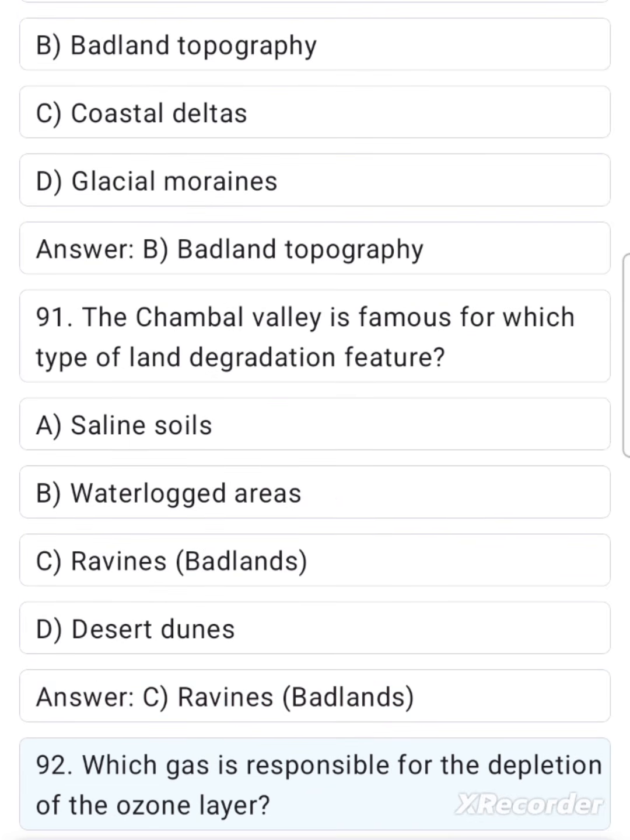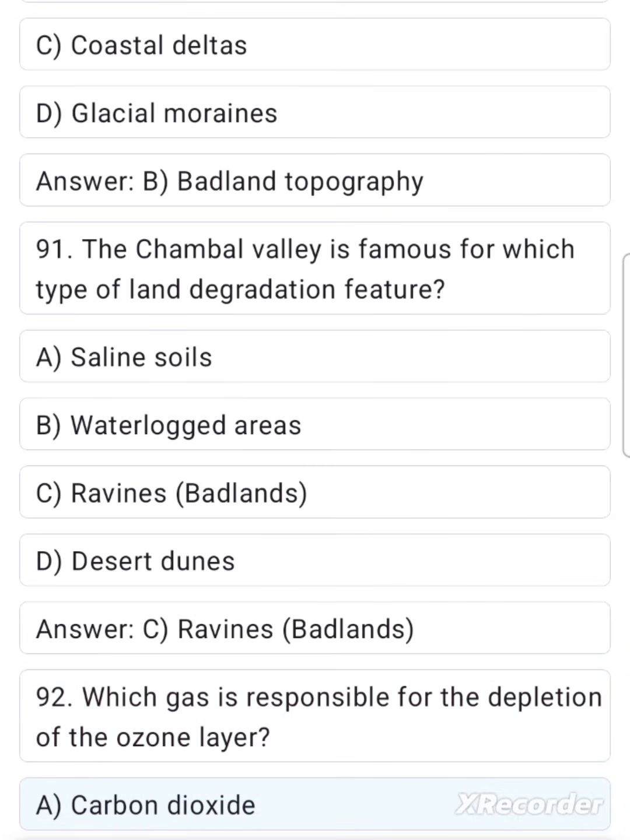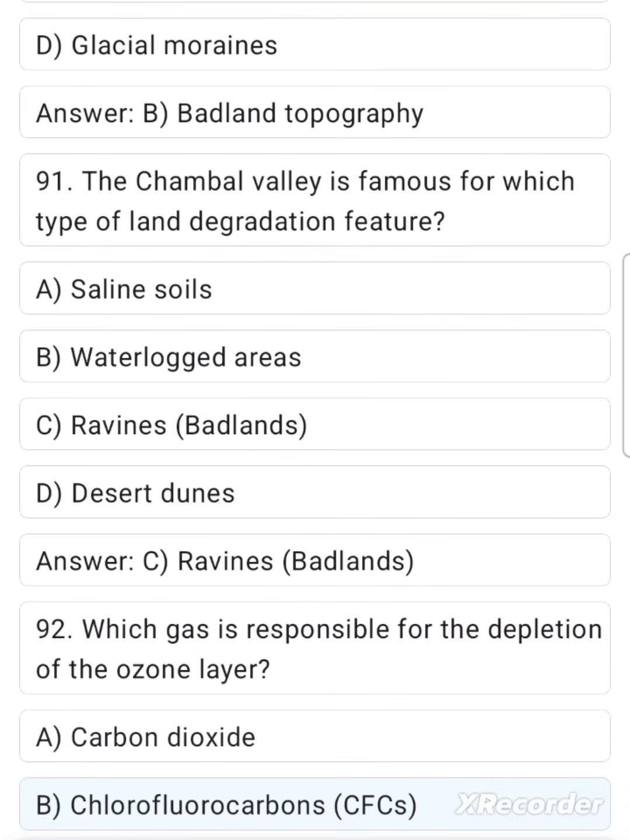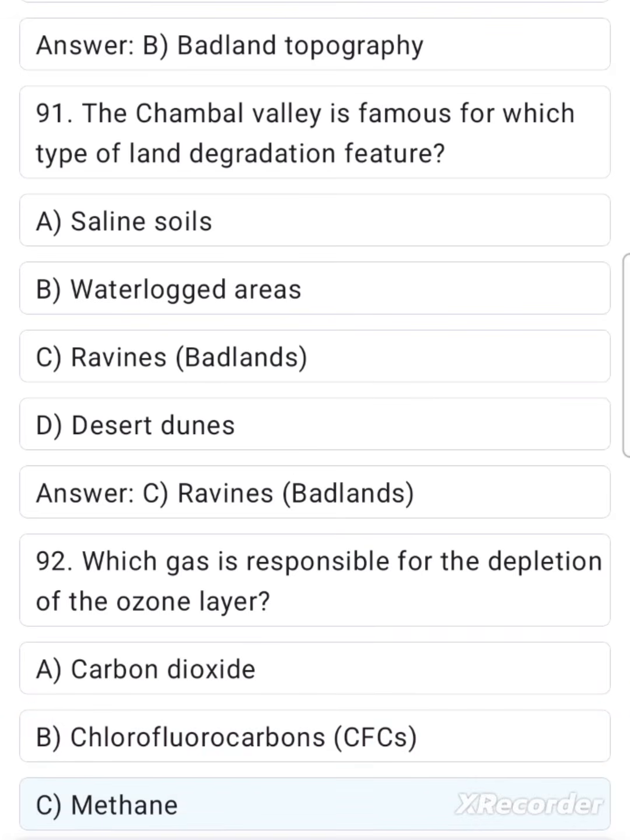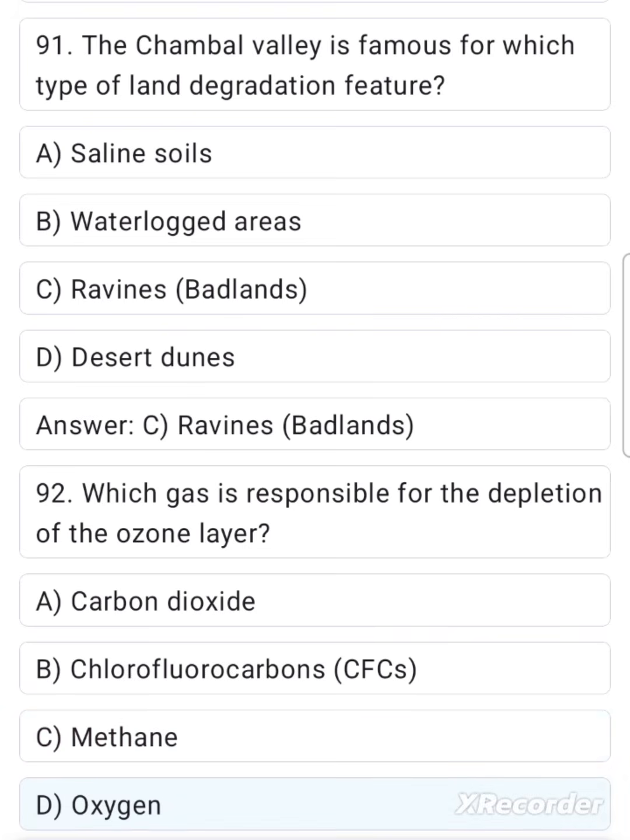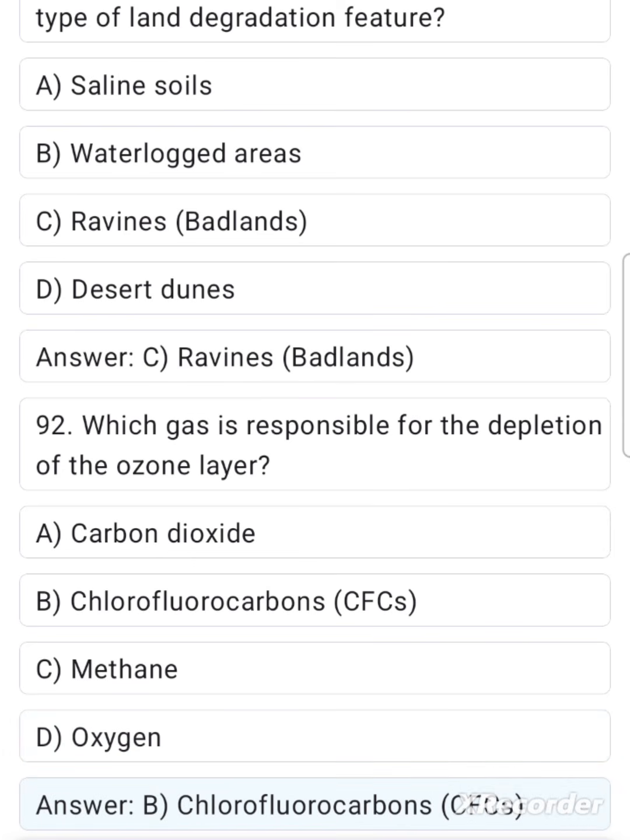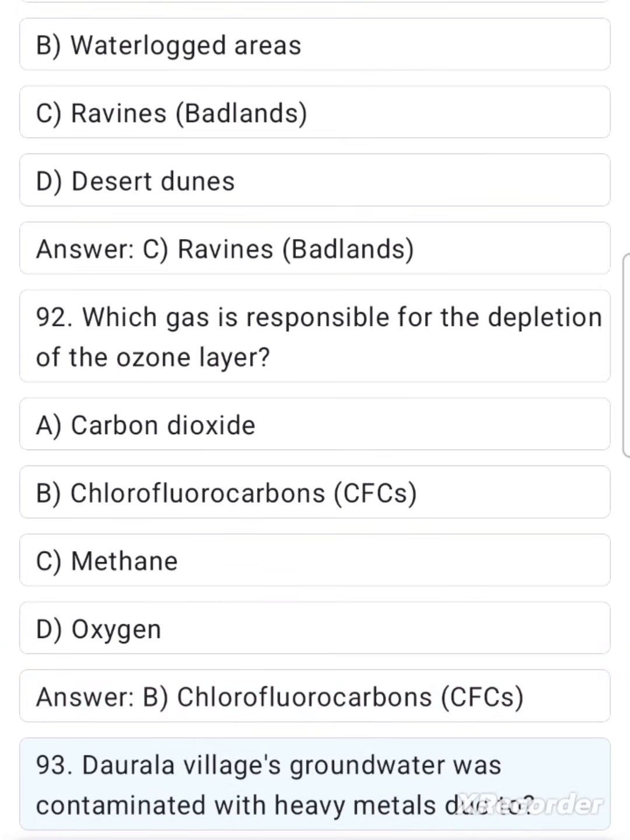92. Which gas is responsible for the depletion of the ozone layer? A. Carbon dioxide. B. Chlorofluorocarbons, CFCs. C. Methane. D. Oxygen. Answer B. Chlorofluorocarbons, CFCs.